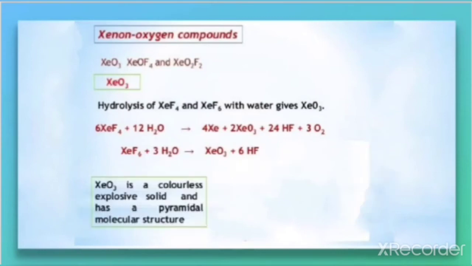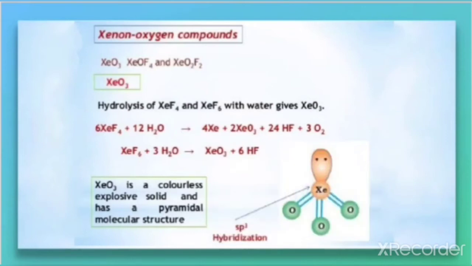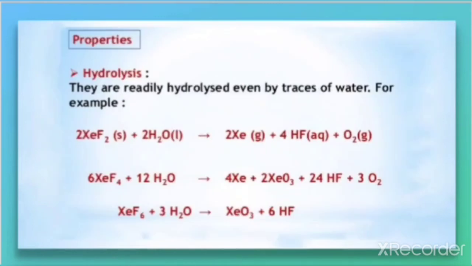XeO3 is a colorless explosive solid and has a pyramidal structure like this, in which xenon has sp3 hybridization. Let us discuss the properties. Hydrolysis: they readily hydrolyze even with traces of water. For example, XeF2 with water gives rise to Xe, HF and O2. But XeF4 with water gives rise to XeO3, HF and O2. But XeF6 with water gives rise to XeO3 and HF.